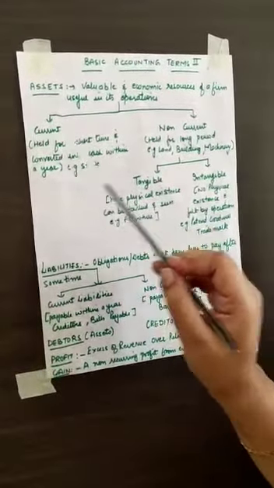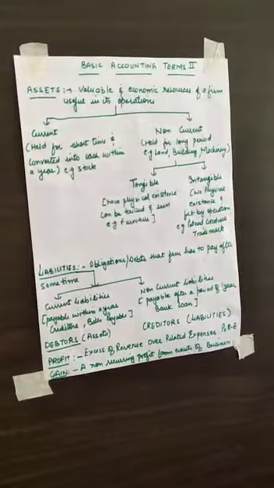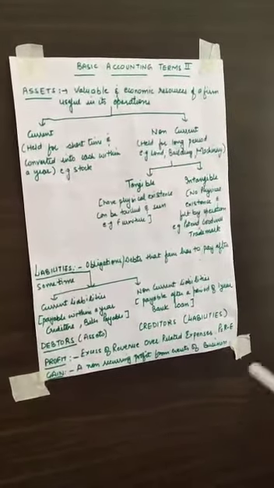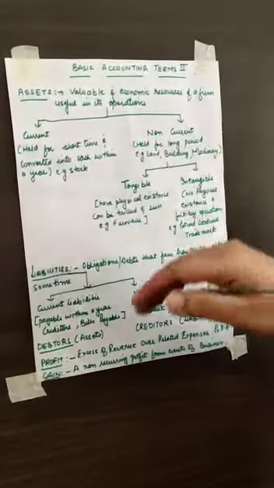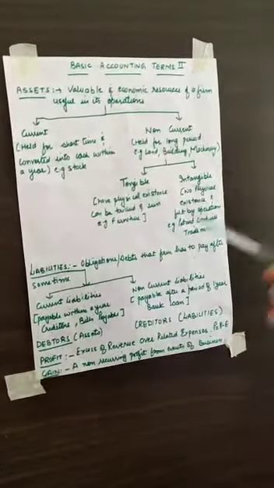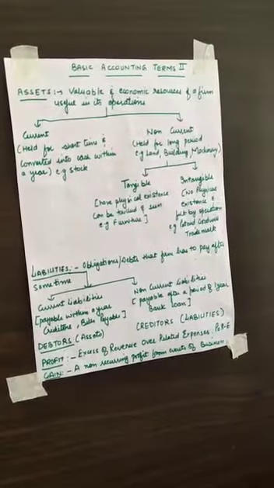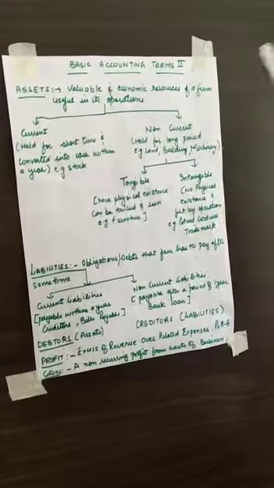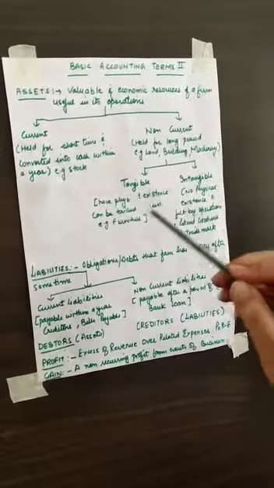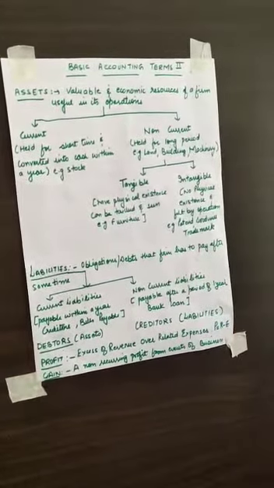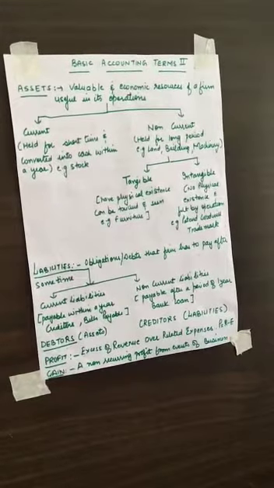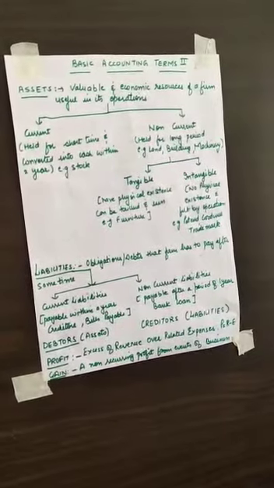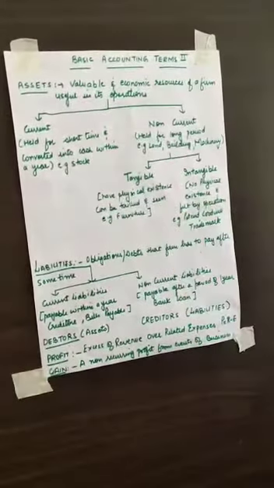When we use the word current in assets or any other accounting term, that means which are held for a short time period. They are not for a long period, they are for a short period. And normally, they can be converted into cash within 1 year. We have accounting books made for 1 year. So when certain assets can be converted into cash in 1 year, that is a current asset. Example, stock. We have stock, let's say finished goods. We are selling goods. We have a stock of goods. If we want immediate cash, we can sell that stock to anybody and that stock value can be converted into cash. So that's a current asset.